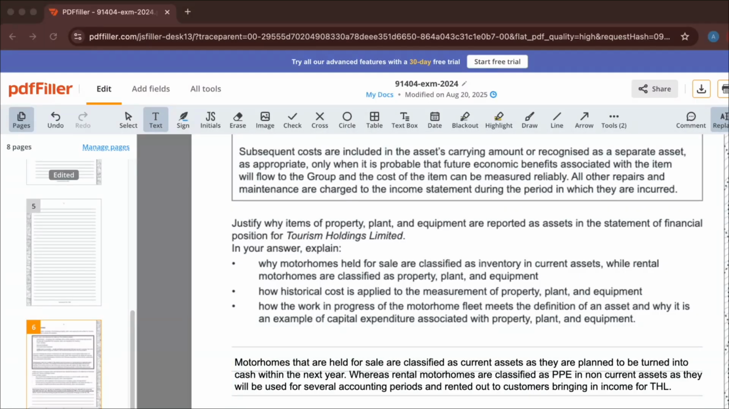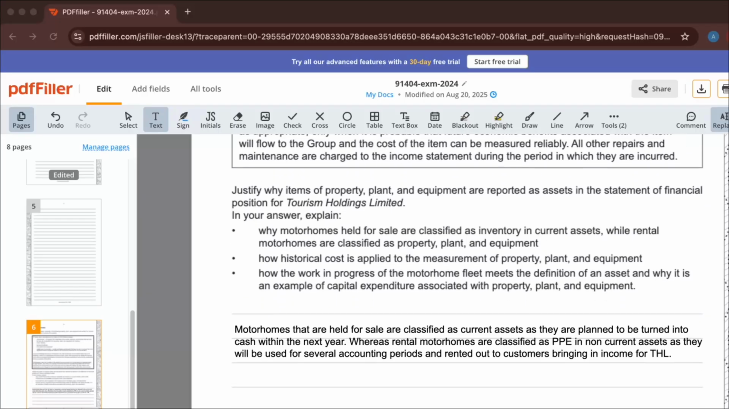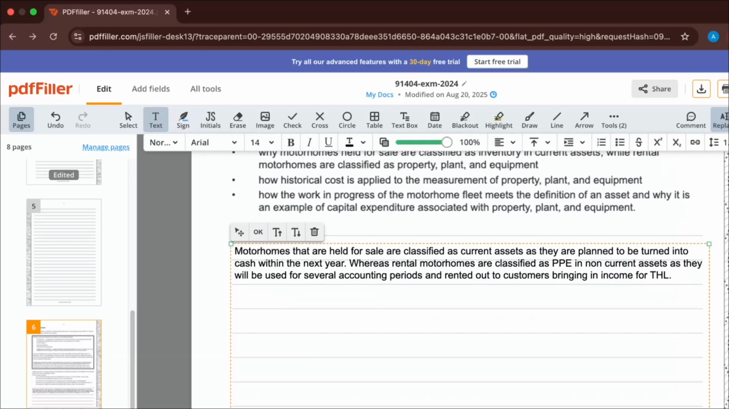Okay, so coming on to bullet point 2, just looking at how historical cost is applied to the measurement of property, plant, and equipment. So essentially, guys, what we're just going to say here is the cash paid when they first bought the PPE is essentially going to be directly associated to paying for the PPE. Essentially, that's kind of what we're going to say. We're going to chuck in a few fancy words, but that's kind of the general idea of how the historical cost is applied to the measurement.